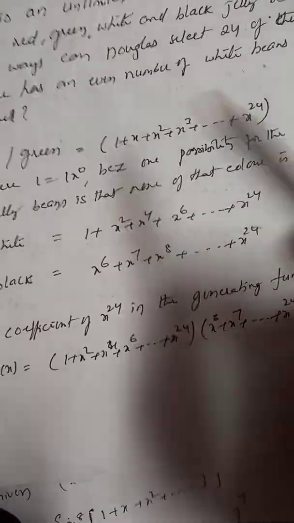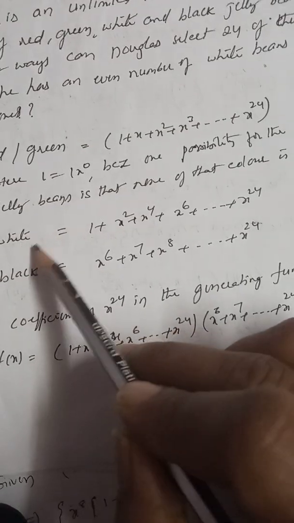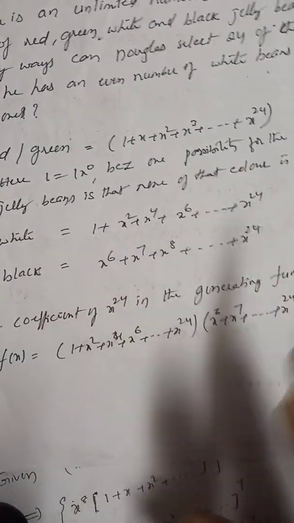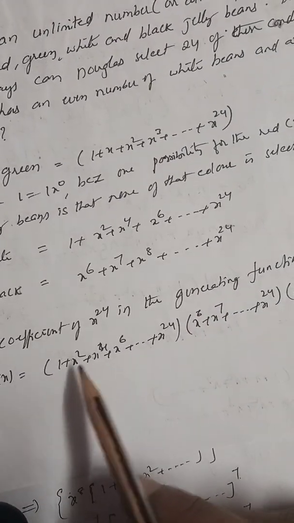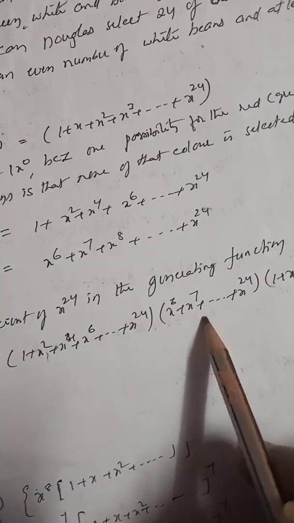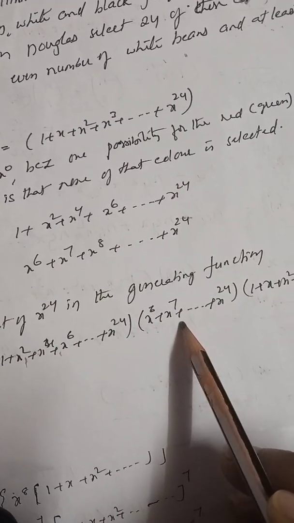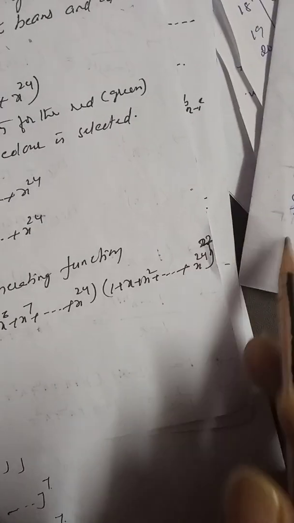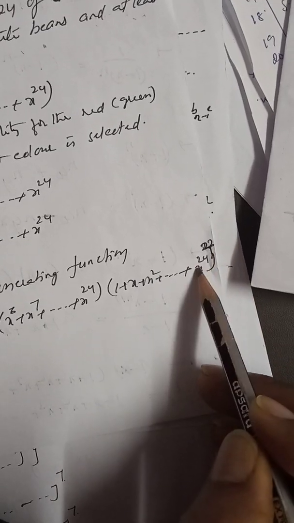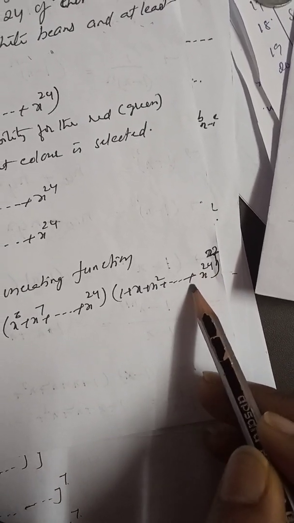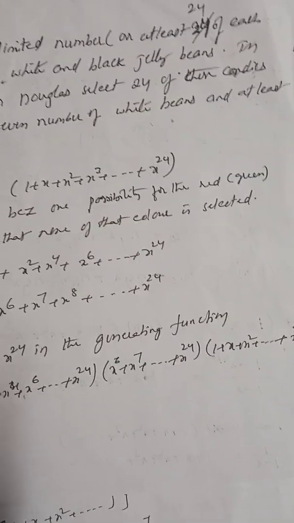Okay, now for red this combination is one factor, green also the same thing, and white is this one and black is this one. Now the coefficient of x to the power 24 in the generating function. See what happens here: for red this component, for green this one, for white this one, black this one. Next, here power 2, this is x power 2 whole power 2 is there. That means for red one expression, for green another expression. This is the generating function for the given possibility.